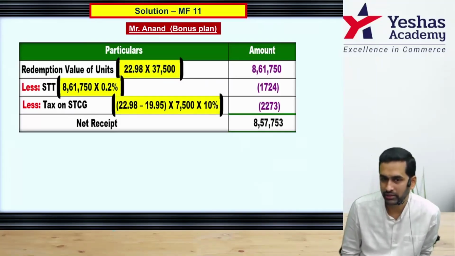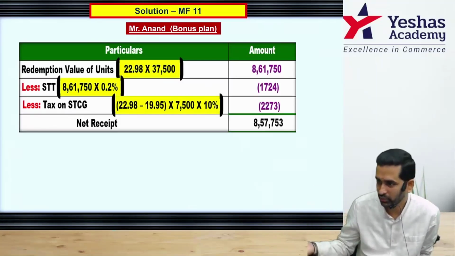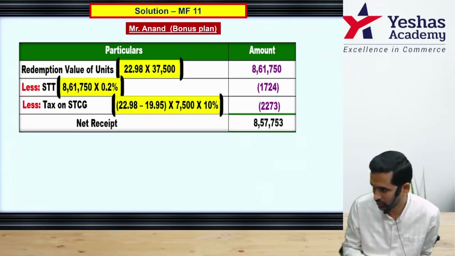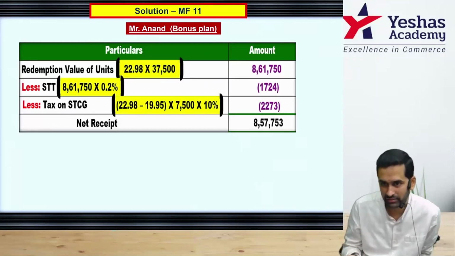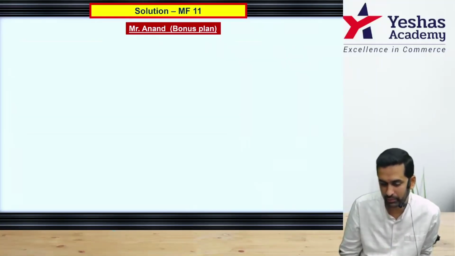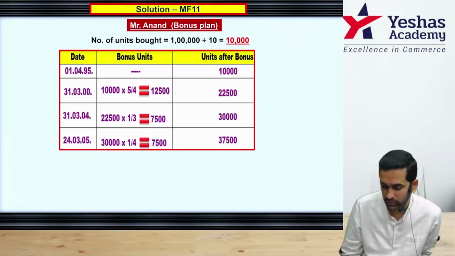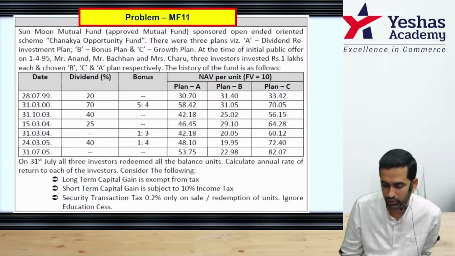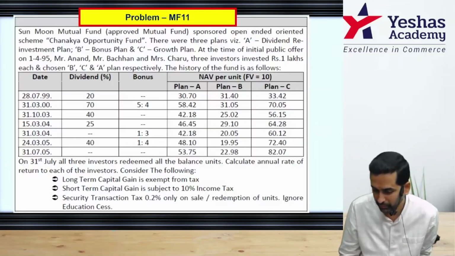Now that short-term capital gain, and this is where the confusion is. How do I consider the cost? One approach, 22.98 is the sale value minus cost is taken as 0. Correct? Entire sale consideration will become your gain. On that you will have to pay. Alternate way, 22.98 is sale. From where did I get this 19.95? On the day this bonus was given, 24th March, if you go to the question, under plan B,